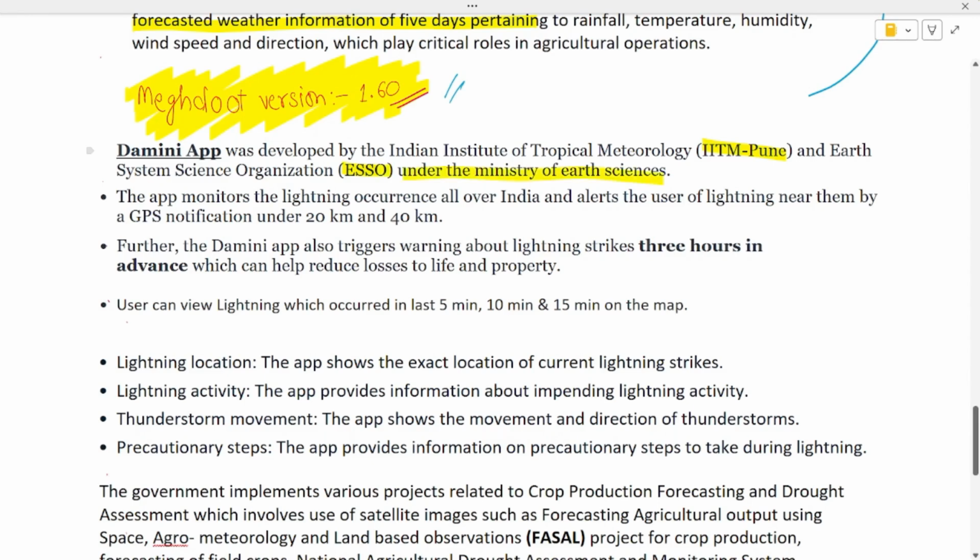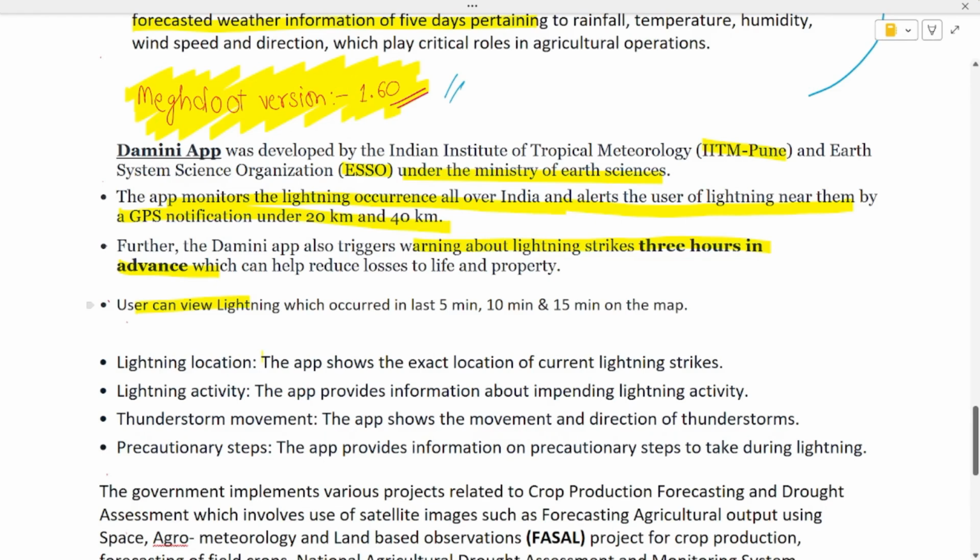This app monitors the lightning occurrences all over India and alerts the users of lightning near them by a GPS notification under 20 kilometers and 40 kilometers. Further, Damini app also triggers warning about lightning strikes 3 hours in advance, which can help reduce the losses to life and property.